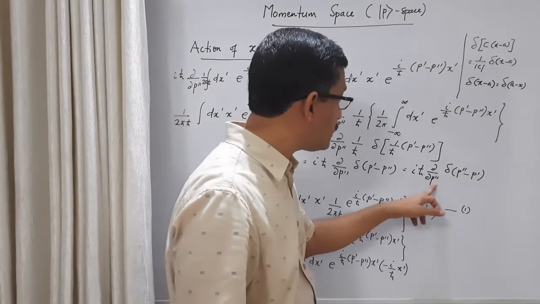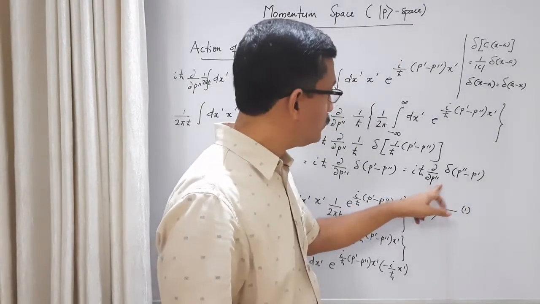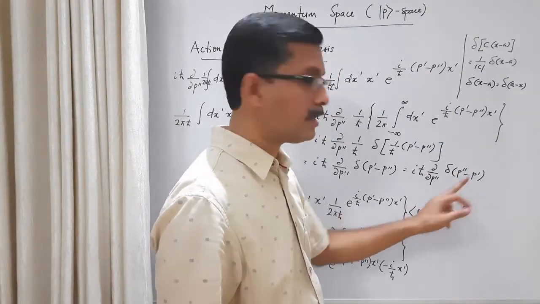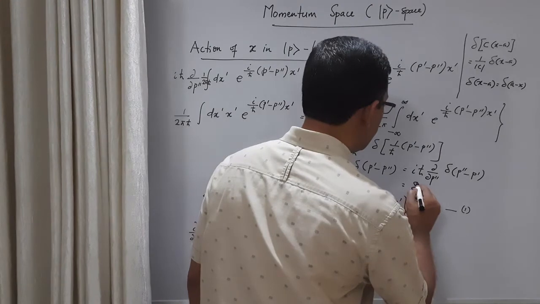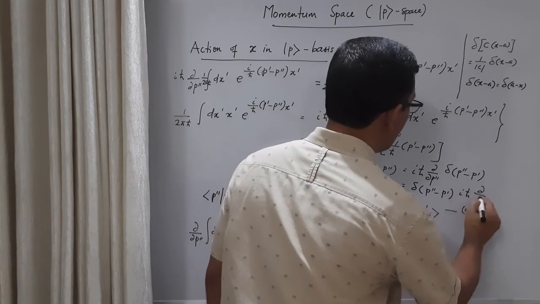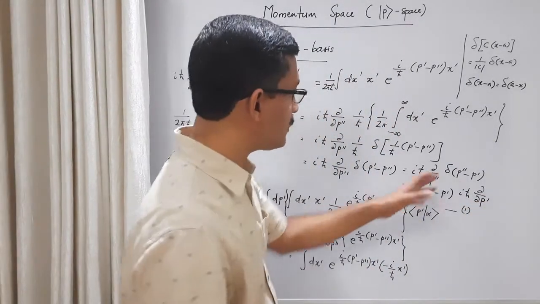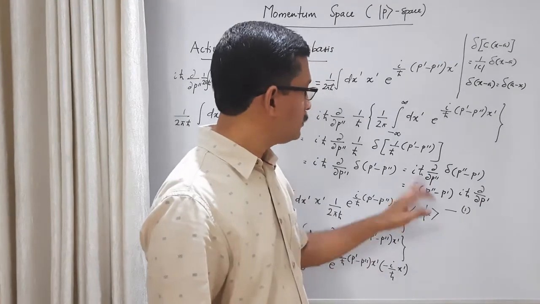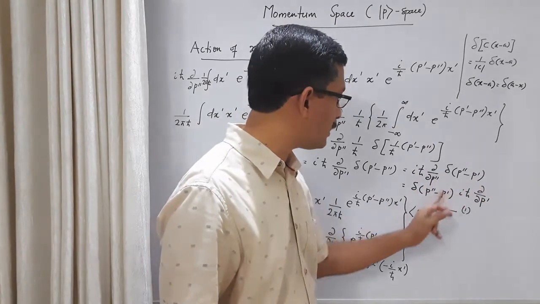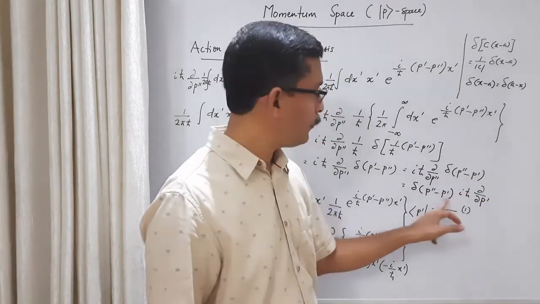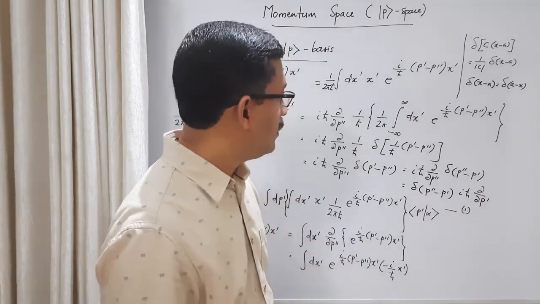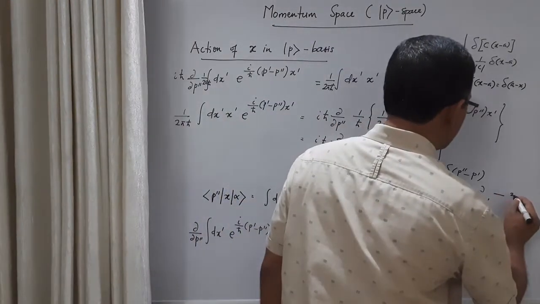So this is differentiation with respect to the first factor now. So this means we can interchange this delta function and the derivative. Now the derivative will be with respect to the second factor. So this I can write as delta(p'' − p') iħ ∂/∂p'. iħ is a constant, we can move it anywhere. So the point is, if I interchange, the delta function comes first and the derivative comes second. Now the derivative is with respect to the second variable here. This property also we have proved in the previous class. So finally, let us call this equation 2.